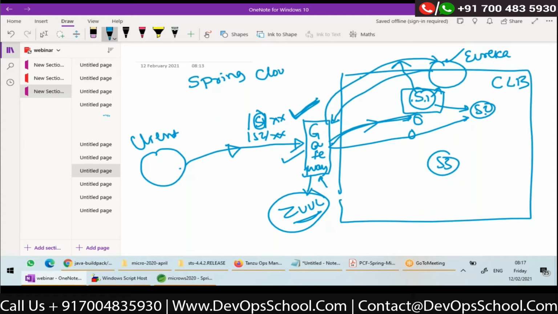Spring Cloud module is an umbrella project. Actually, it's a big project where it has a lot of sub projects like Spring Cloud Eureka, Spring Cloud Ribbon, Spring Cloud Hystrix, Spring Cloud Zuul, Spring Cloud Config Server, a lot of sub projects. So Spring Cloud is a big umbrella project under which it has a lot of other sub projects for Eureka, Ribbon, Hystrix, Config Server, Zuul.